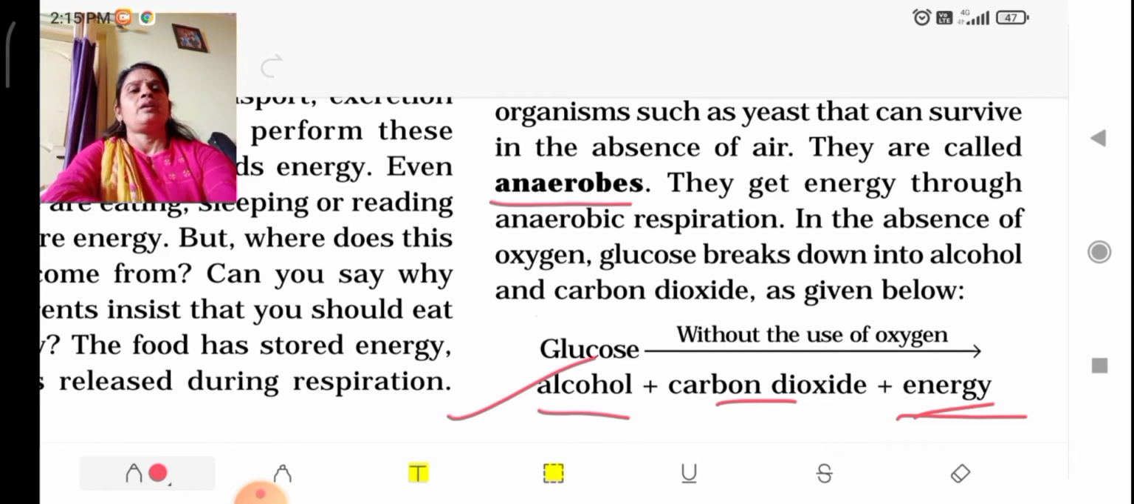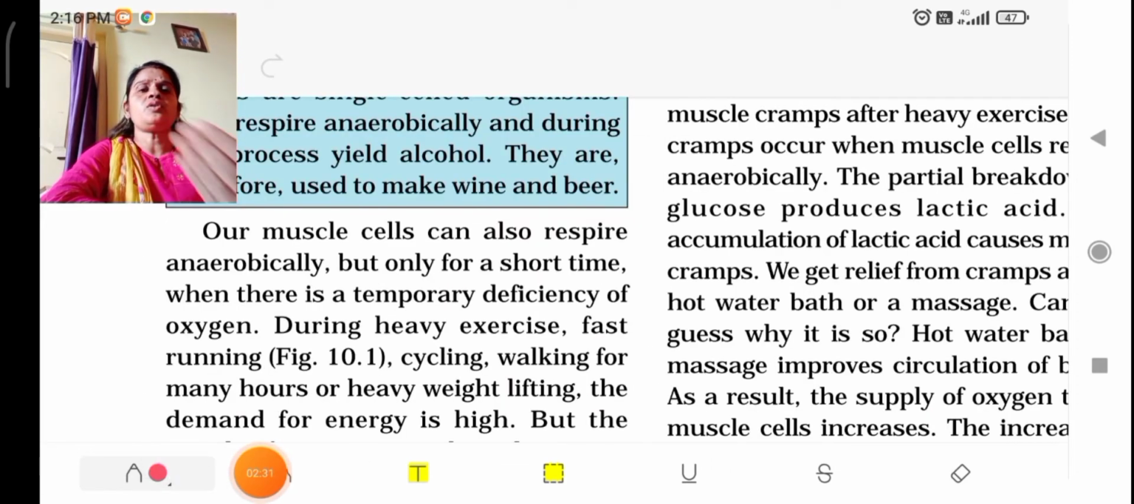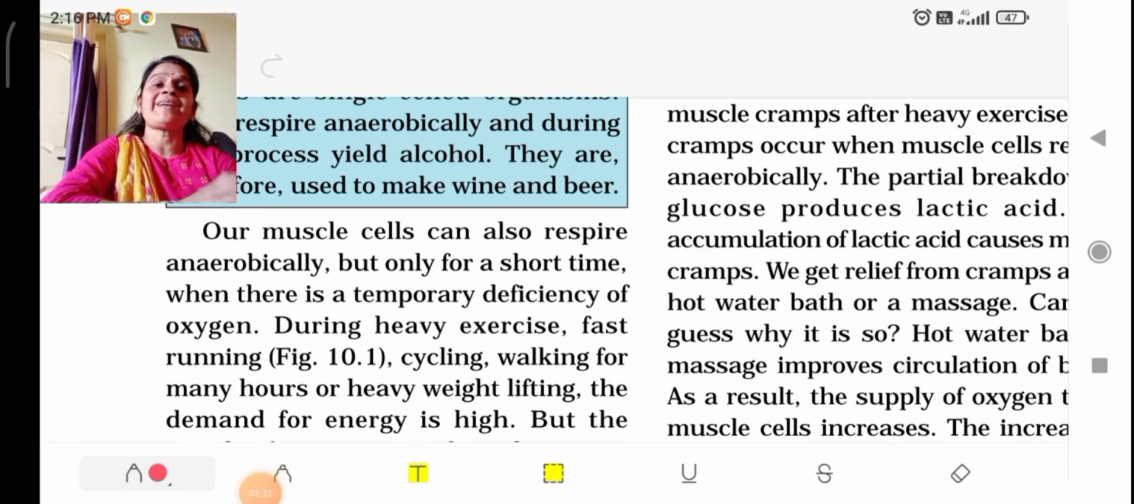Now we will see that even in animals and humans, anaerobic respiration takes place. In which circumstances does anaerobic respiration take place in humans, and what is the impact of that? Let's see. So our muscles also can respire. Usually in animals, the mitochondria is the site of respiration.